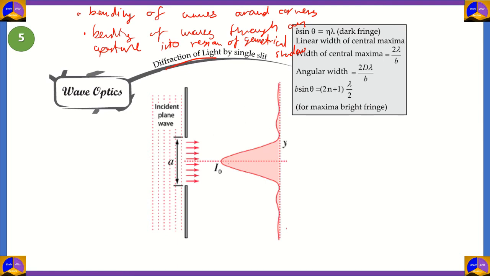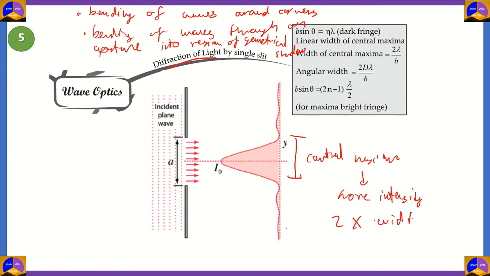This is represented in the graphical form, and you can see instantly that in diffraction, the central maxima is more prominent. It has the most intensity, and it is twice as wide as the other fringes.